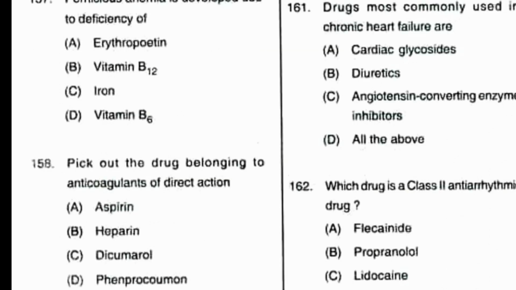Number 158, pick out the drug belonging to anticoagulants of direct action. Option A, aspirin, B, heparin, C, dicumarol, D, phenprocoumon. Actually, these drugs are all indirect in action. The direct action anticoagulants include dabigatran, rivaroxaban, betrixaban, apixaban, etc. These are the drugs that have direct action. So here everything is indirectly acting only. So the question number 158 answer will be dabigatran, rivaroxaban, betrixaban, apixaban, etc.